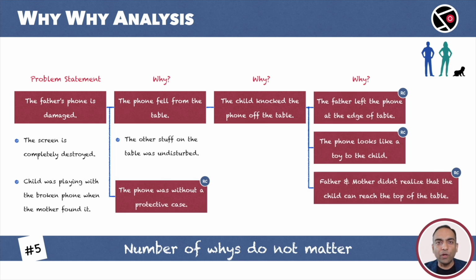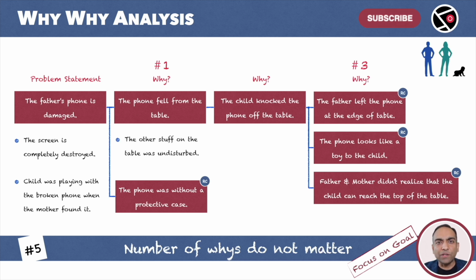Simple. If we look at our example, we found one of the root causes pretty quickly with the first why, and the others with the third why. In real life, as per my experience, the number of whys rarely go beyond 10. If they do, please go back and have a relook at the problem statement. A vague or inaccurate problem statement could be the culprit. Let me re-emphasize, our goal is to identify the root causes. Focus on the goal. Number of whys is irrelevant.